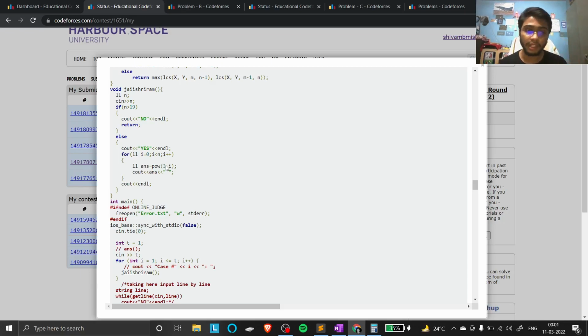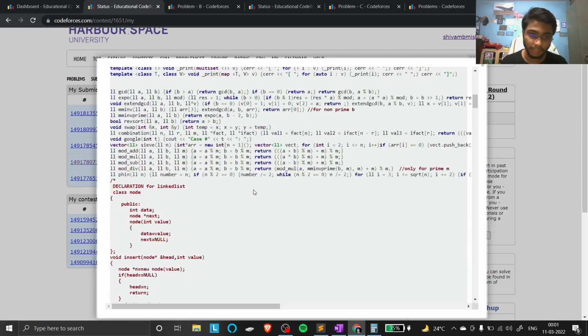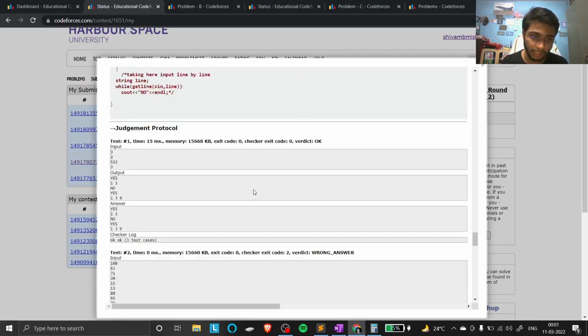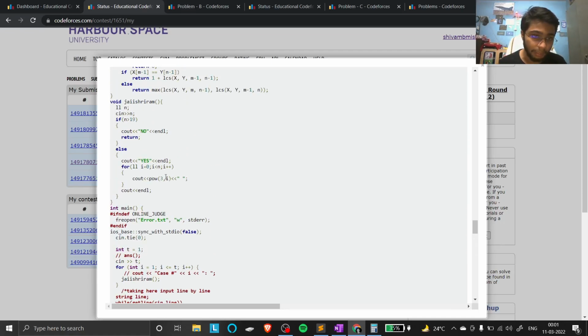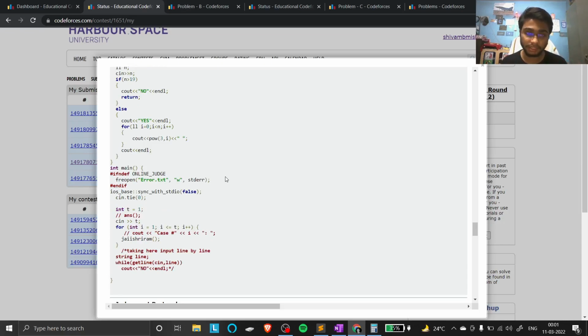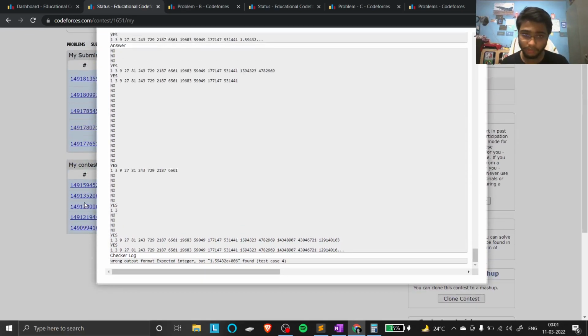Where my answer got wrong is in this accepted answer, I declared a variable, answer, which is long type, and that answer I printed. But when I printed the first time during the contest, I directly printed power, which gave me a wrong answer. Because if you directly print into cout, it would not recognize what the data type of it is. Fine, that is called typecasting. Because the answer is big, it assumes that it is a string, so it is not a valid format.